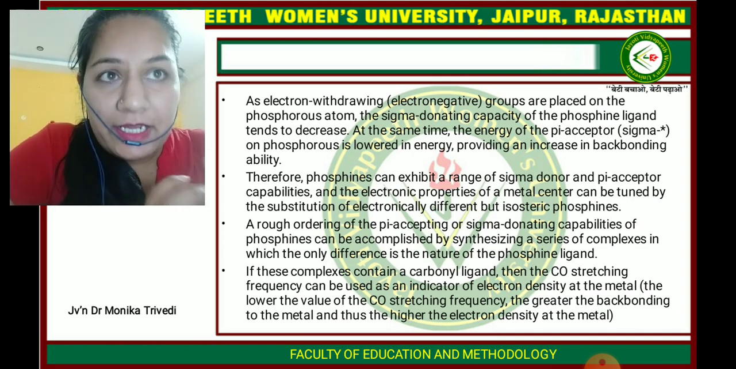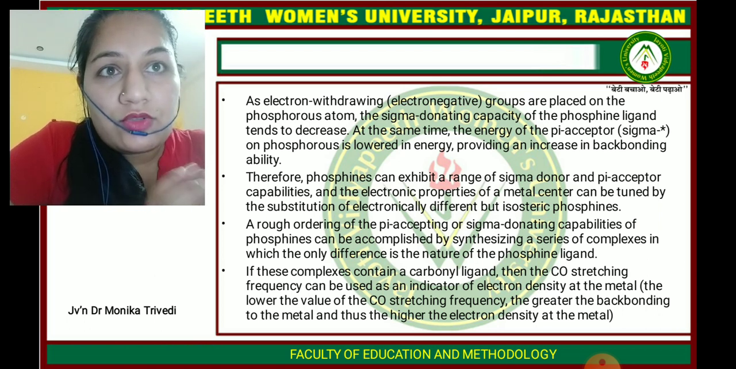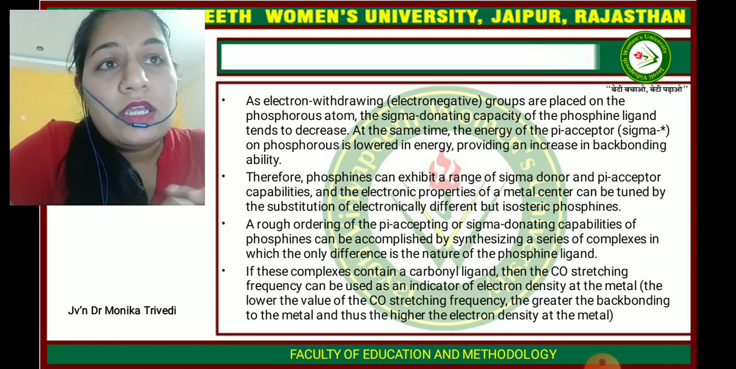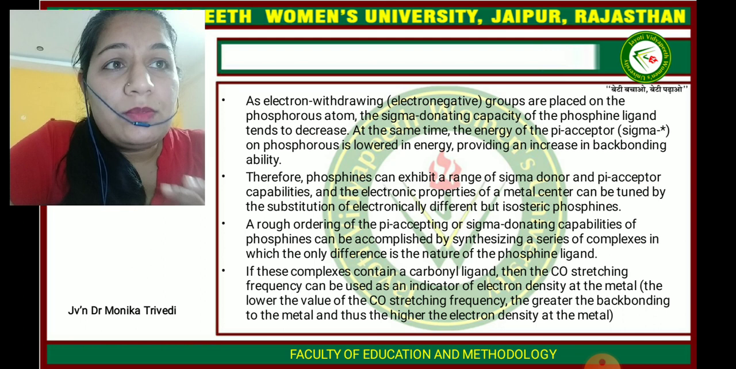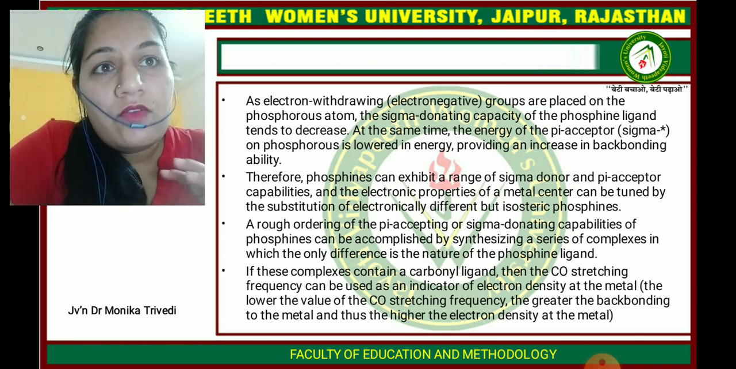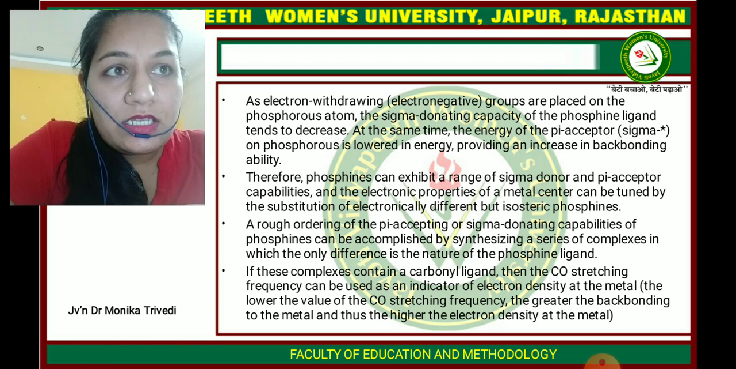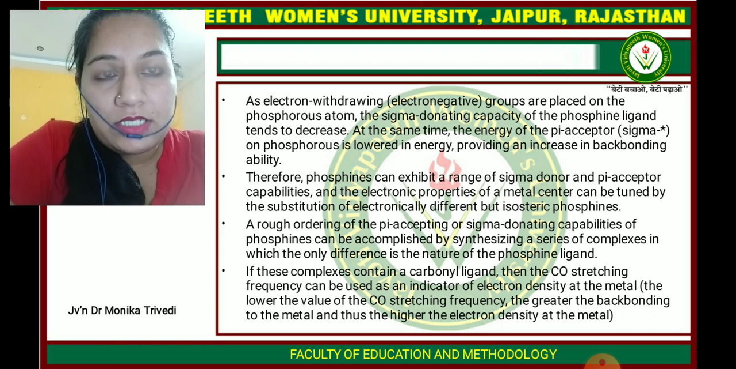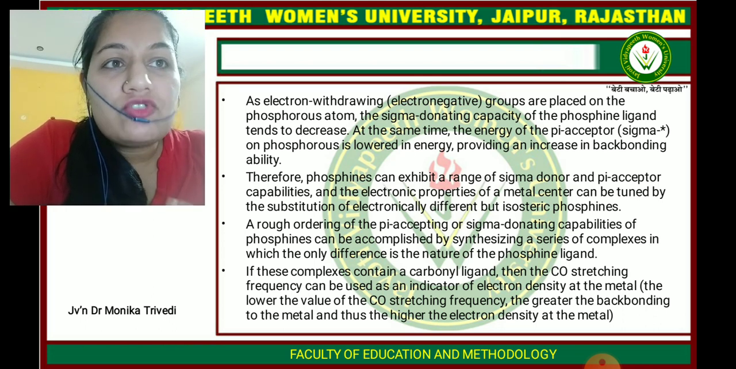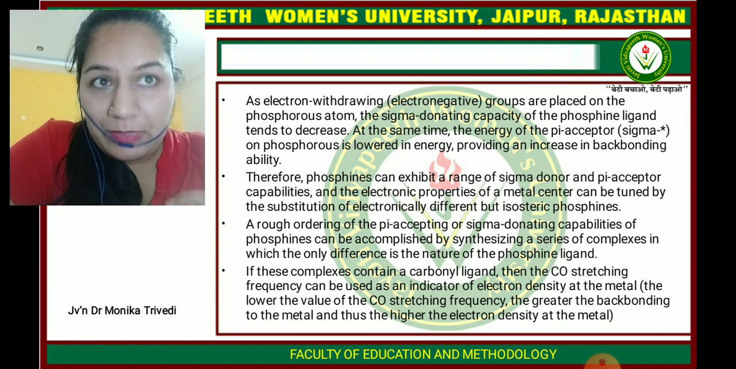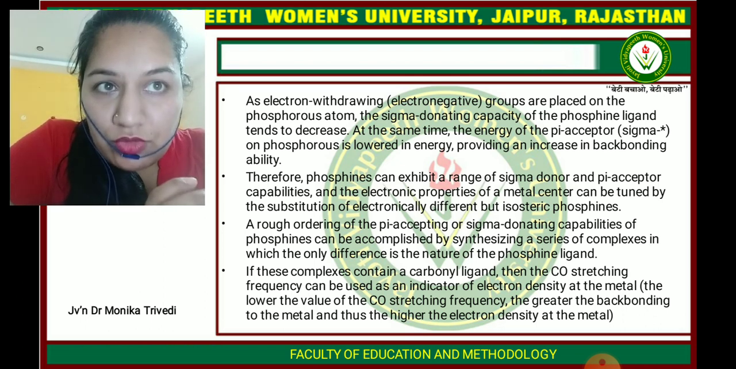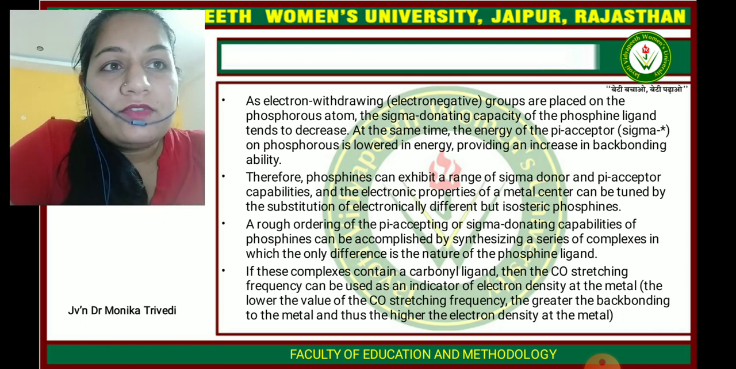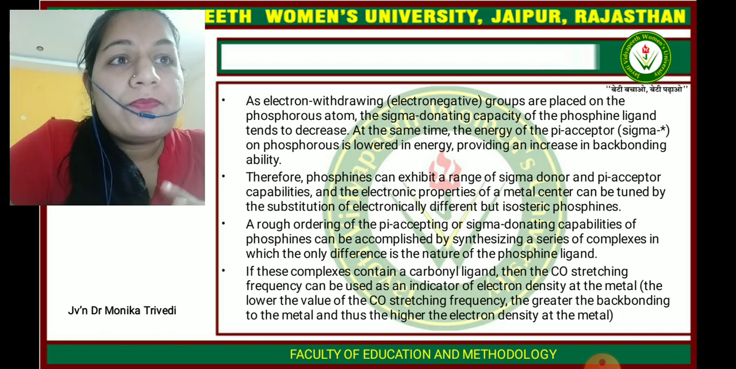So as electron withdrawing or electronegative groups are placed on the phosphorus atom, the sigma donating capacity of the phosphine ligand tends to decrease. At that time, the energy of the pi acceptor, or the sigma star on phosphorus, is lowered in energy, providing an increase in the back bonding ability. Therefore, the phosphine can exhibit a range of sigma donor and pi acceptor capabilities, and the electronic properties of the metal center can be tuned by substitution with electronically different but sterically similar phosphines.